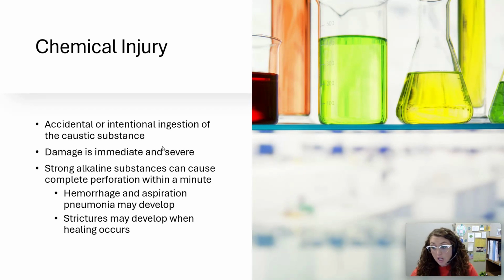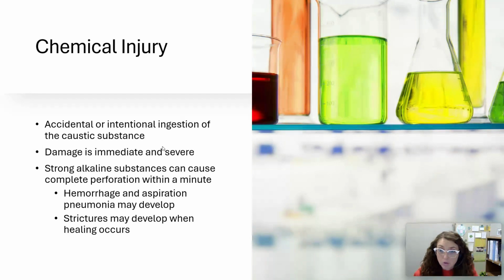And there's no takebacks. You can't realize that you've taken that in and try to vomit it up or something like that and prevent the damage. The damage has already occurred, right? If you pour hot water on your arm, well, you get the burn. It's immediate and it can be severe, and you can't take that back.